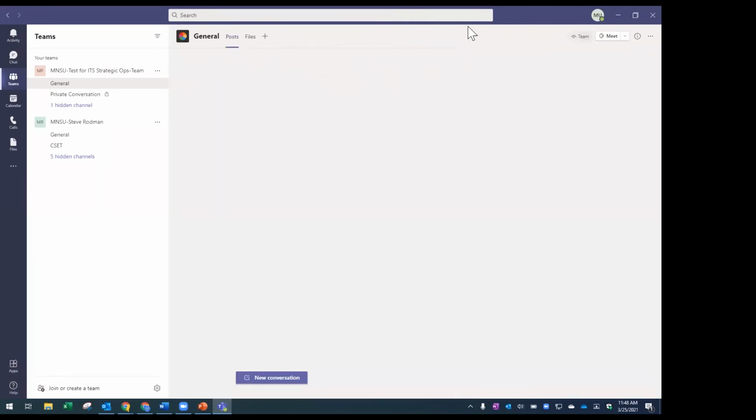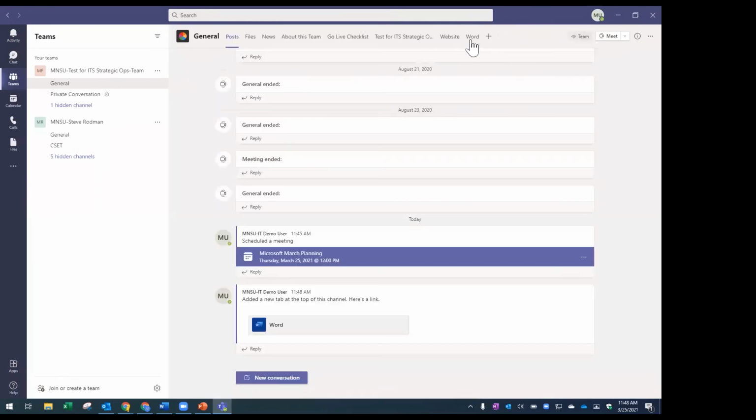So then I'll go back to posts. And then I can actually move those tabs around too. So if I want this tab to be more front and center, I can move that over. And now it's right here next to files. So this top tab section might change as your project changes. So initially you might be working on a whiteboard or some project outlining in Word or something like that. But then as the project advances, that moves to the side, and you maybe have created a website now and you want to create that as a tab, or you want to move into Project, which is a really great application that works great with Microsoft Teams, that you can create a project around it and get a view into your Kanban project board.